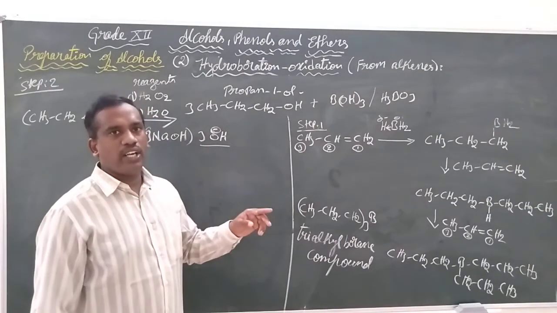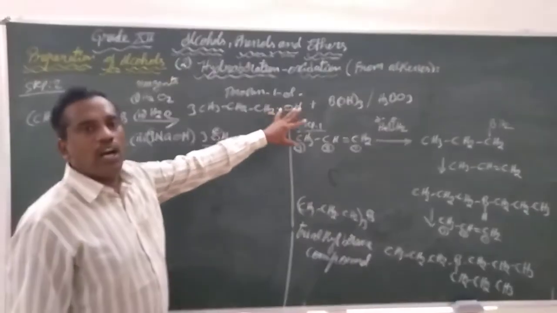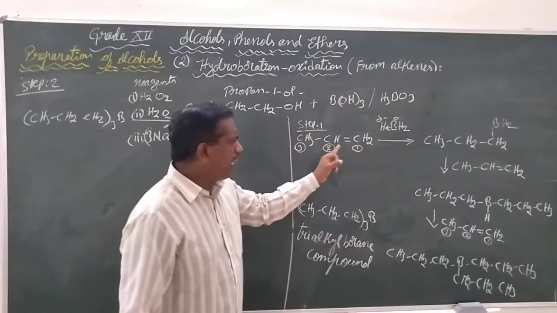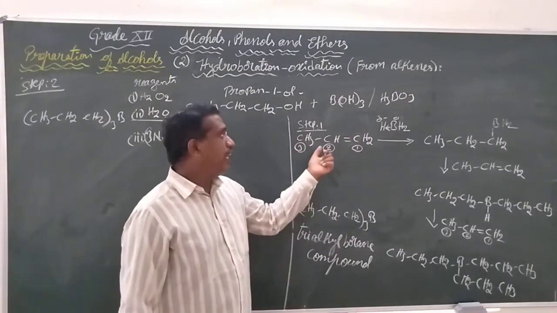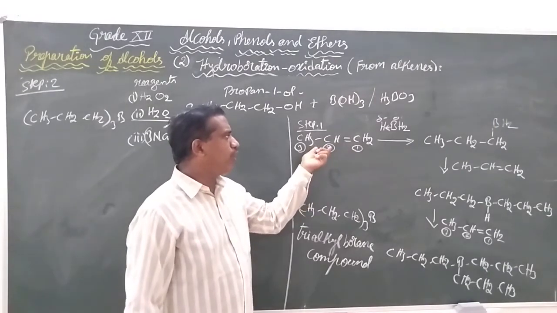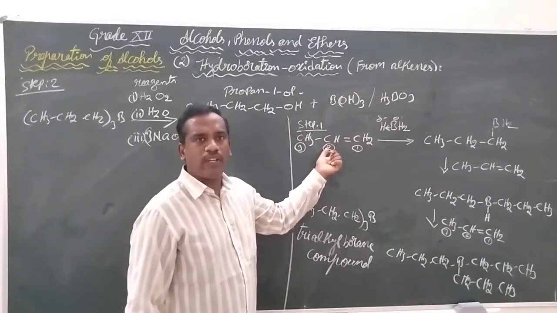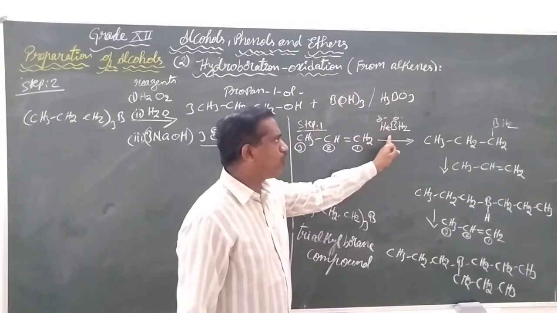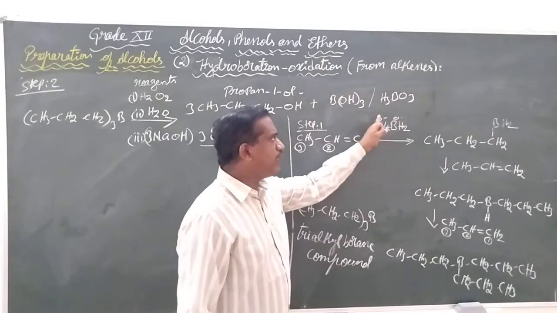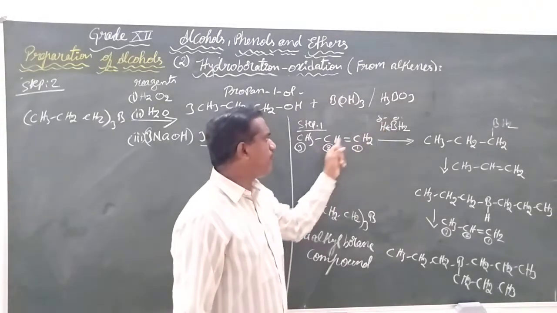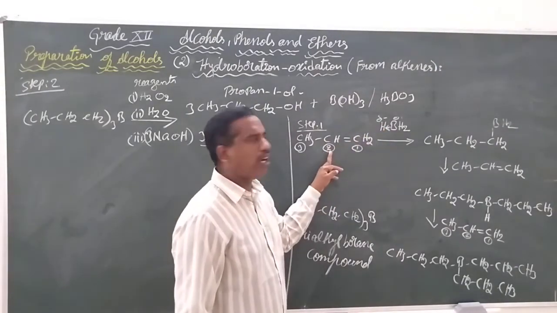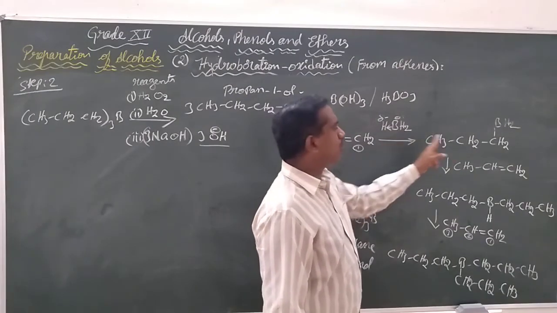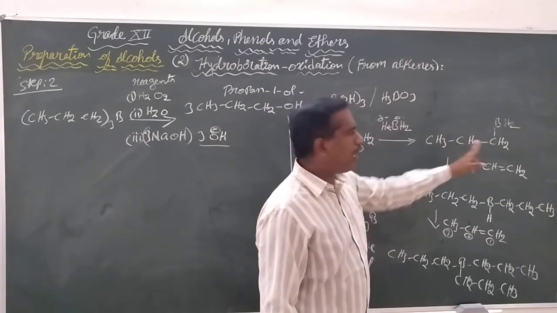But once again we are recalling what happened in the hydroboration oxidation reaction. An alkene that has an unsaturated center with more hydrogens and less hydrogens, when reacted with diborane, due to the electronegativity difference of hydrogen and boron, the partially negatively charged hydrogen will be added to the unsaturated center having a lesser number of hydrogens, and the BH2 to the carbon having more hydrogens.